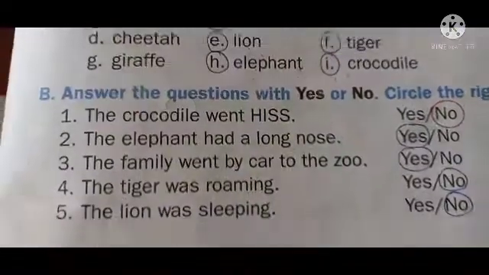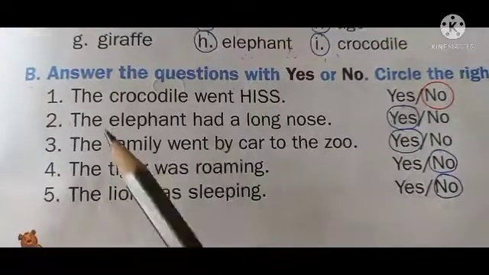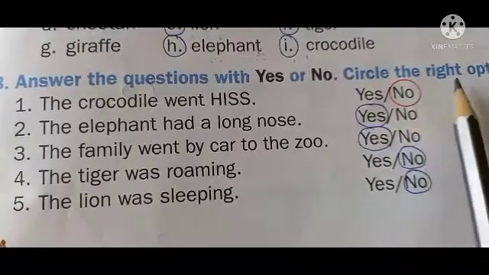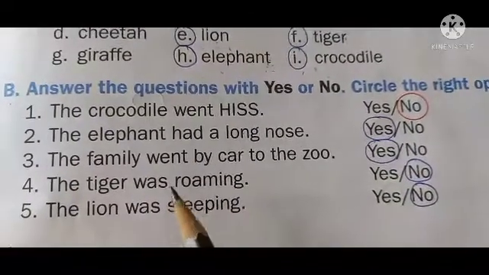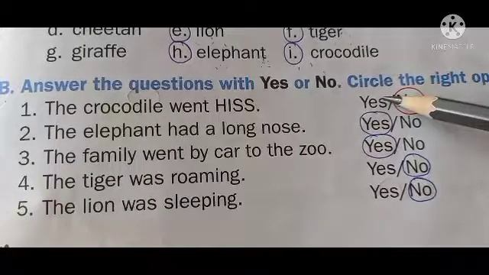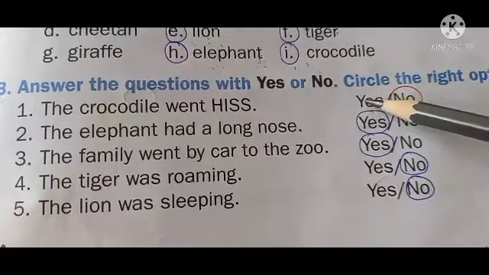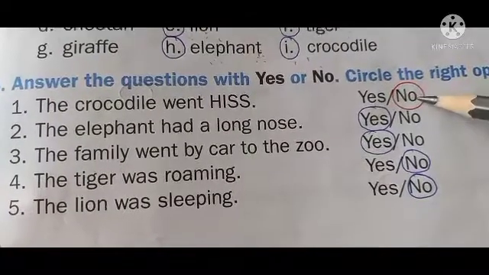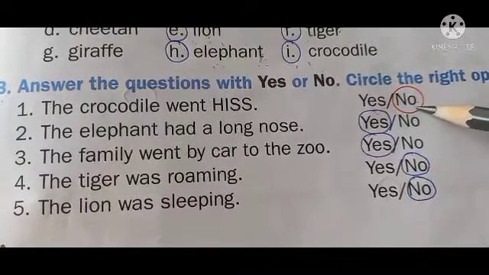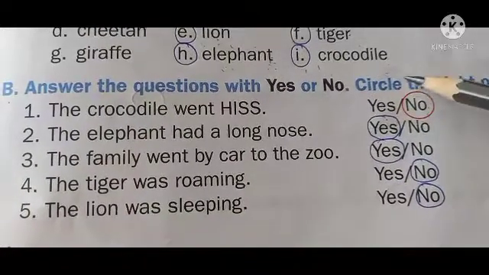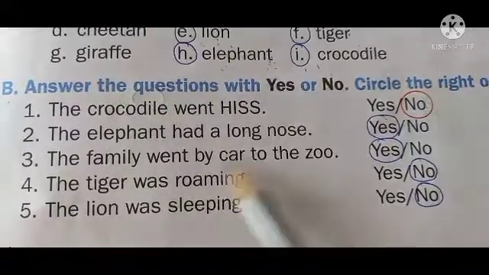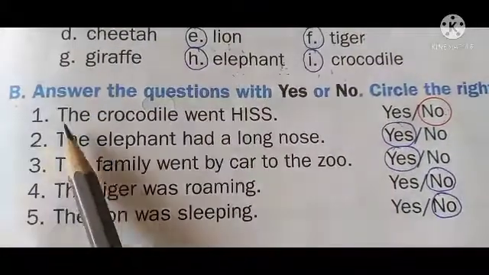Okay? Next picture, next question: answer the questions with yes or no. Circle the right option. So here what you have to do, dear children, you have to circle. Two options are given on this side. One is yes, another one is no. You have to select the correct answer, and on that correct answer you should put a circle. Understood?